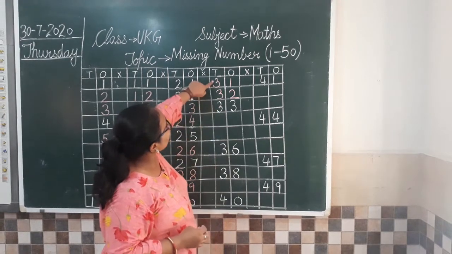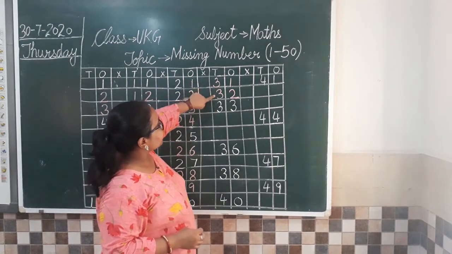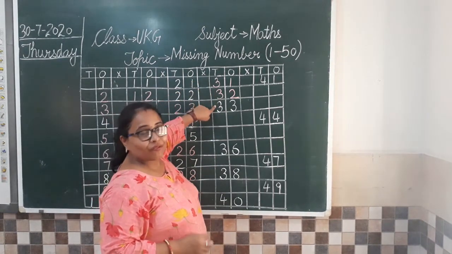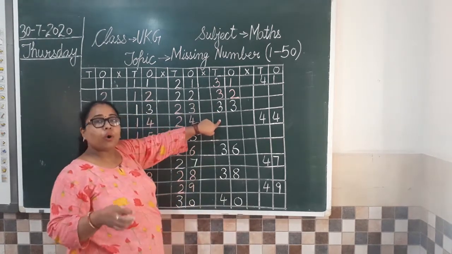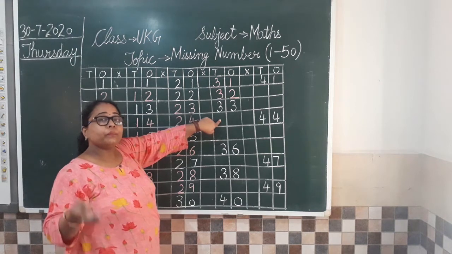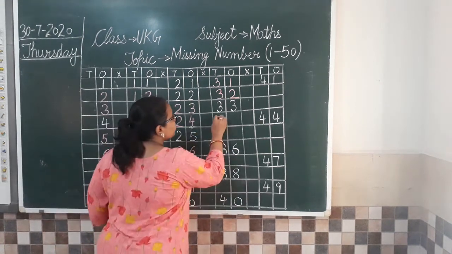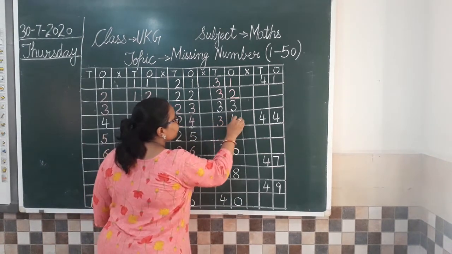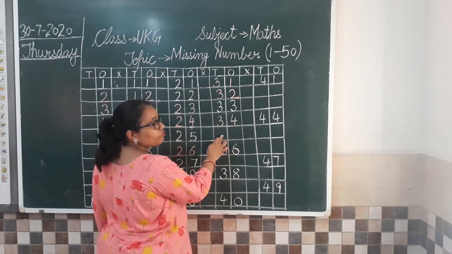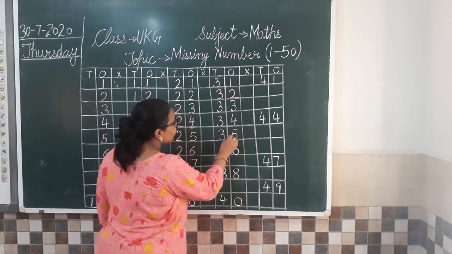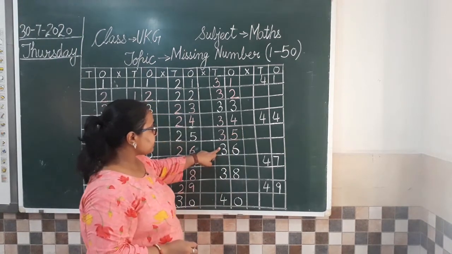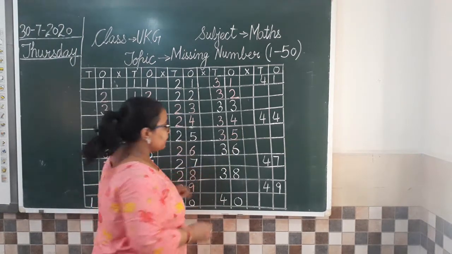So let us see now. 31, 32, 33. So we have done it correctly. Okay. Now moving to the next number. What will come after 33? 34. So we are going to write 34. Then after 34 comes 35. Then comes 36. After 36, 37.